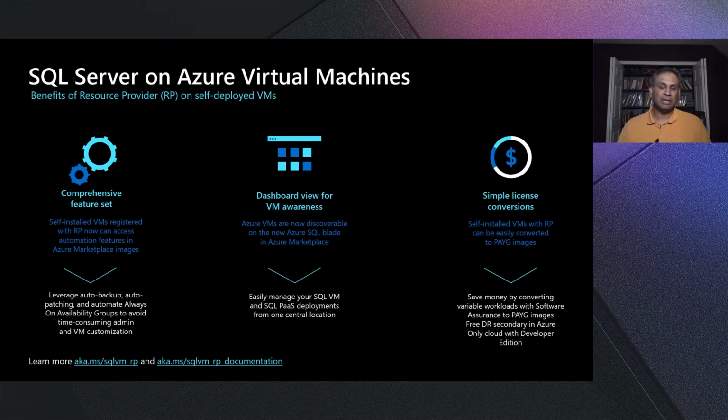It gives you multiple features for simplifying common manageability tasks like patching, setting up availability groups, or doing backups, etc. Also, we give you options to switch your license type easily if you have pay-as-you-go, or if you want to switch to bring your own license, especially if you have an enterprise agreement with software assurance and you want to bring licenses you've already purchased for your on-prem but are migrating them to Azure. This allows you to do that.